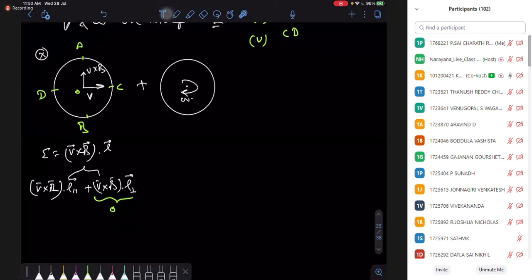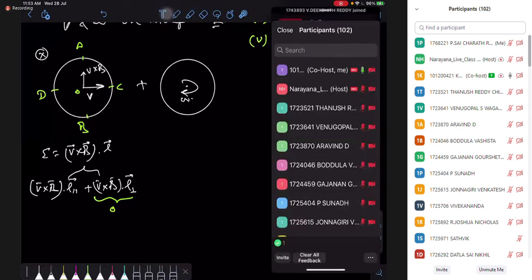So the potential difference between AO is the same as between AC. It is the same as between AD. But what is the potential between my OC? It is 0 because the length is perpendicular to V cross B, and perpendicular length does not contribute. So OC is 0, OD is 0, and DC is also 0. So in translatory motion, the length parallel to V cross B contributes, and the length perpendicular to V cross B does not contribute.